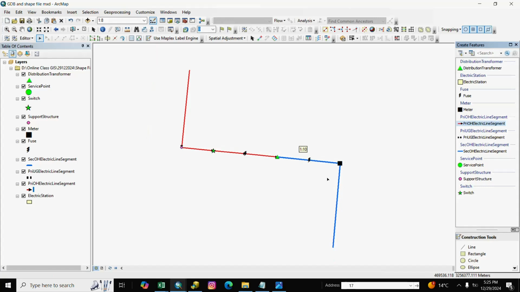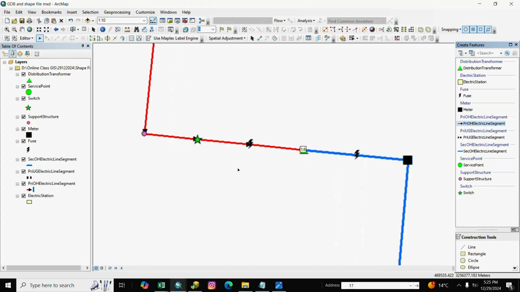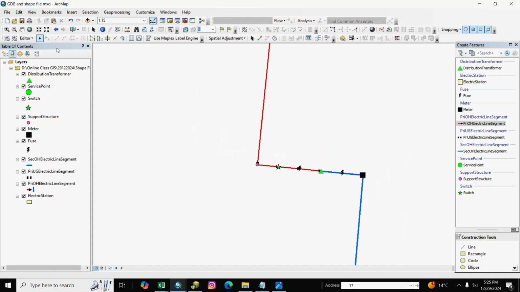Here our assembly is created: switch, fuse, DTR, LT side fuse and meter. Our assembly is created.